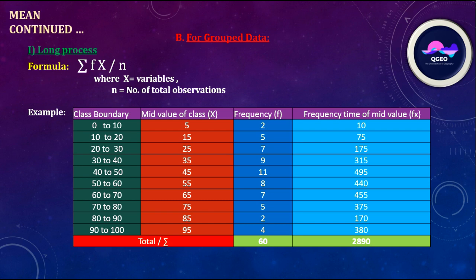Here the mean is equal to summation of fx, that is 2890, divided by n, that is total number of frequency 60. So the mean is equal to 48.16.